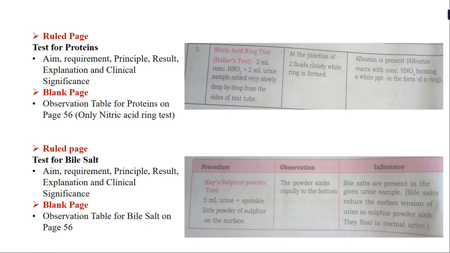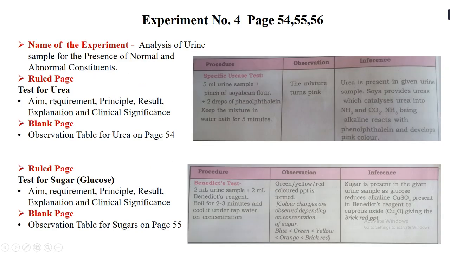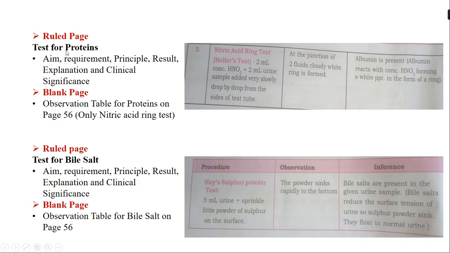Students, I hope you have understood this: the first two tests, that is test for urea and test for sugars, come on one page, and both these tables also come on the first blank page of this experiment. On the second ruled page you have to write the test for proteins and test for bile salt, and on the second blank page you have to first draw the nitric acid ring test table, and then the Hay's sulfur powder test table. I hope you have all understood this.